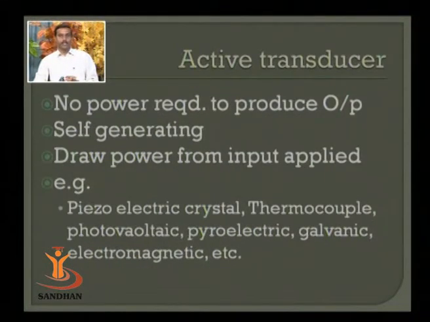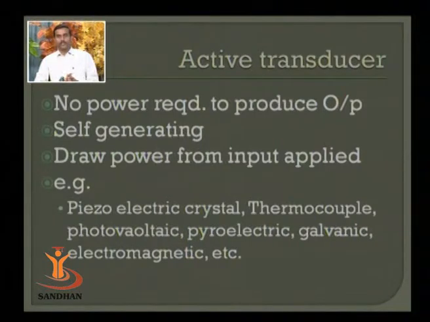Another category is active transducers. Active transducers are, by name itself, active, meaning they have their own generation of power. No external power supply is required to produce output. They are often called self-generating transducers. They draw power from the input applied, meaning whatever form of energy you are converting, that energy is converted automatically or internally to an electrical kind of output.